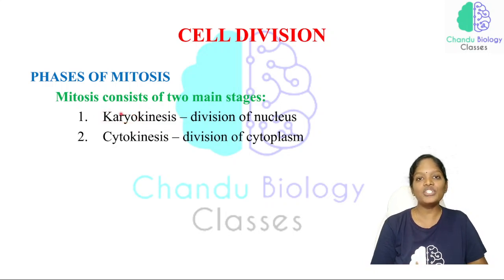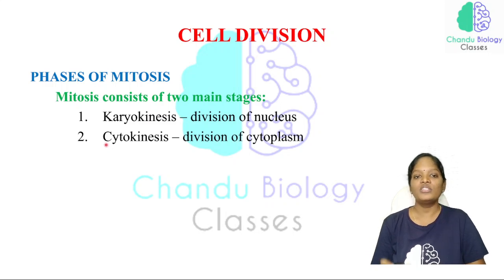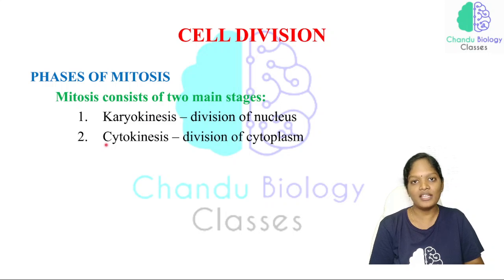So the division of the nucleus is called karyokinesis. Again, kinesis is division, and here it is not karyo, it is cyto, which refers to cytoplasm. So the division of the cytoplasm is called cytokinesis. So the two main stages of mitosis are karyokinesis and cytokinesis. Karyo means division of nucleus, and cyto means division of cytoplasm.